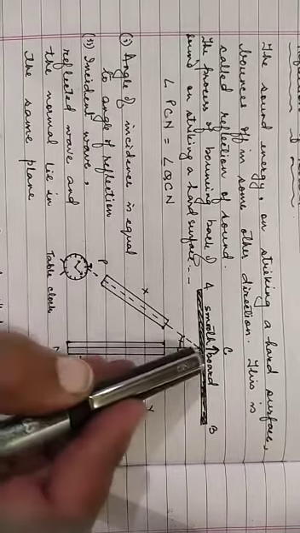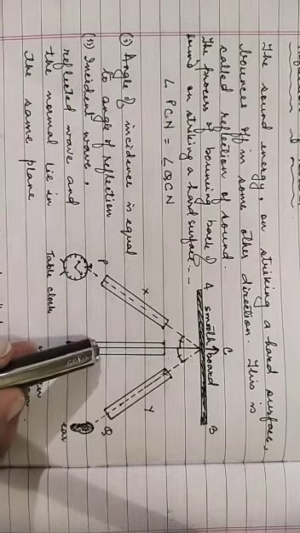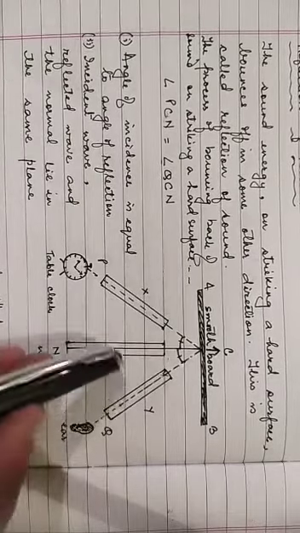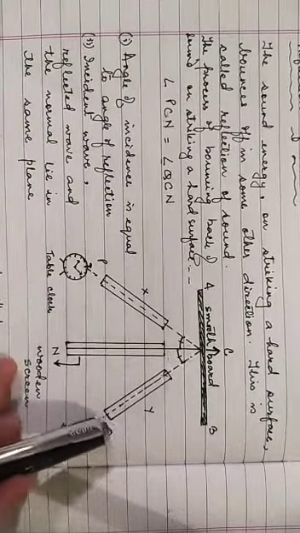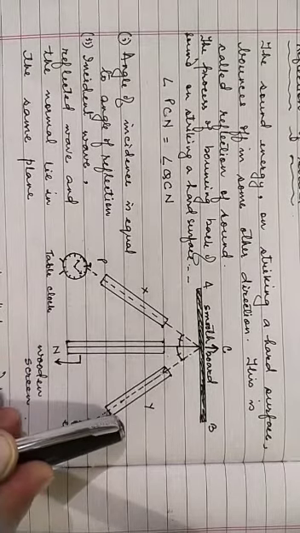Then we have this wooden screen as the normal, because it is fixed at an angle of 90 degrees. The other pipe, pipe Y, is placed on the other side of the wooden screen.